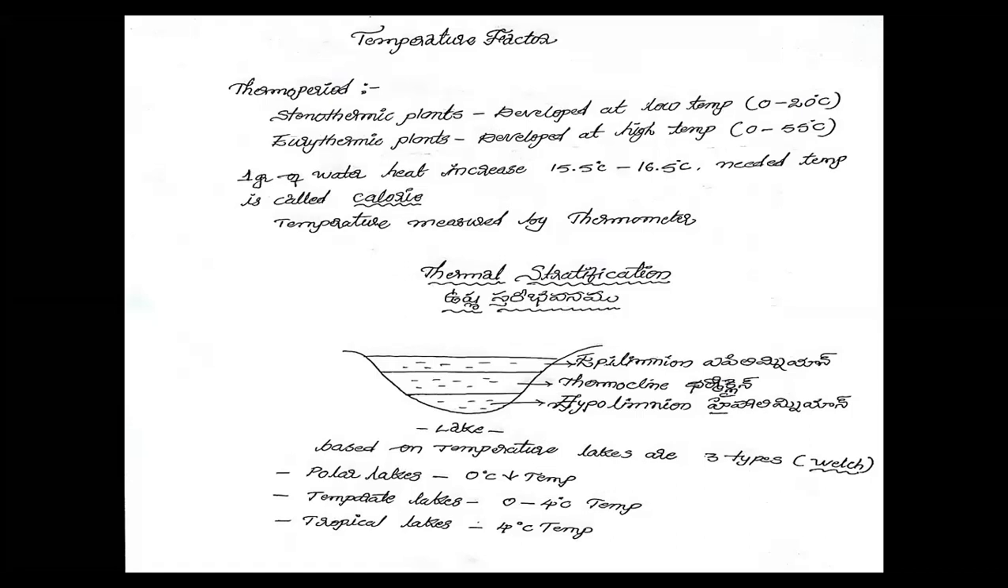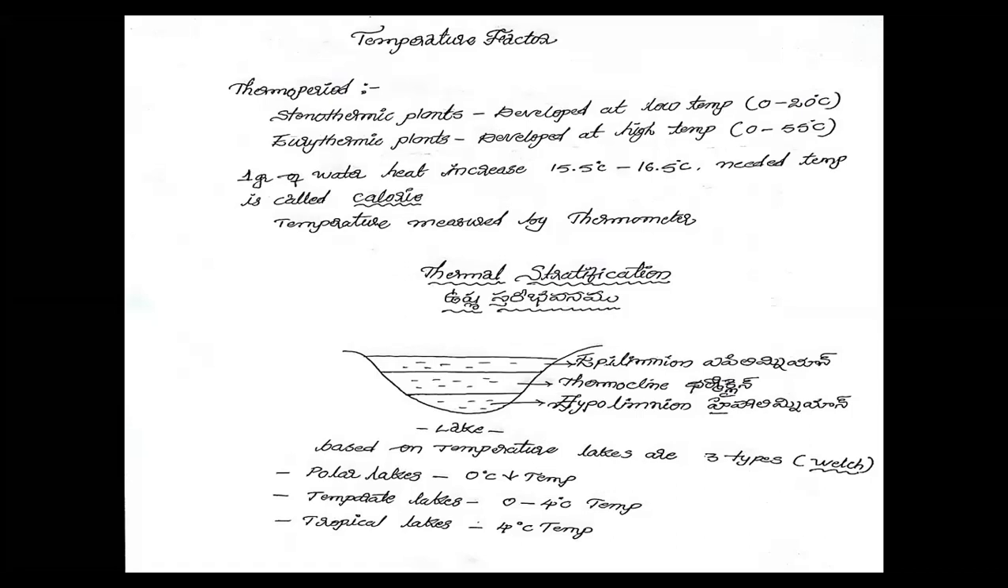Temperature factor in ecosystem. In every ecosystem, temperature plays a major role in the life cycle of living organisms. The temperature is an abiotic component, but it plays a major role in every ecosystem.